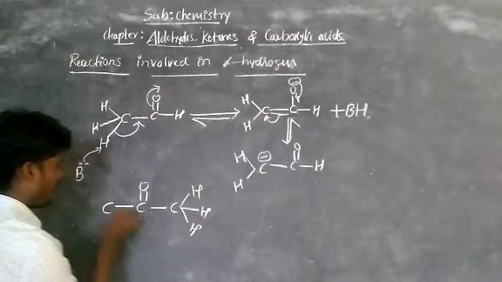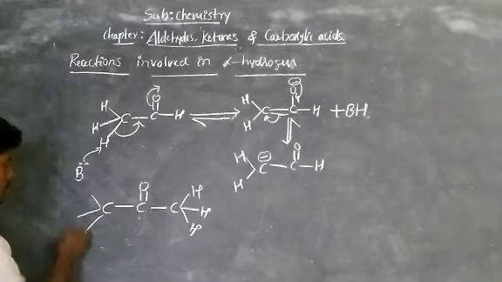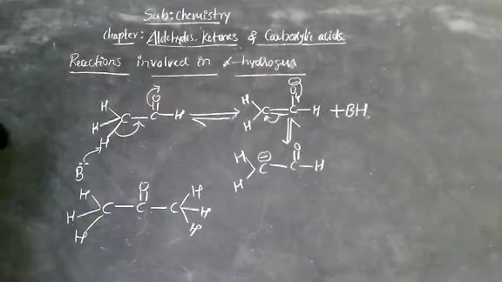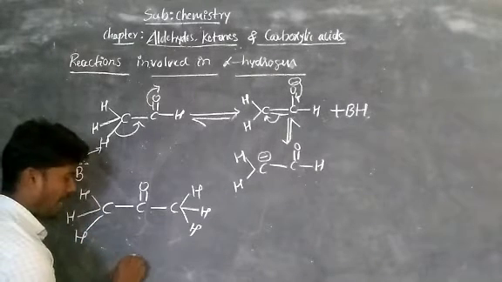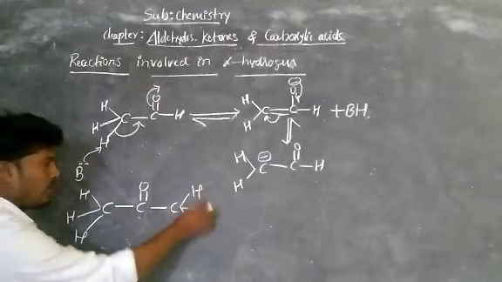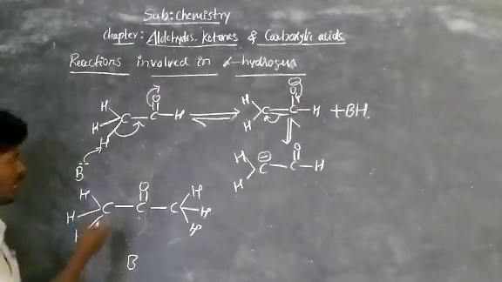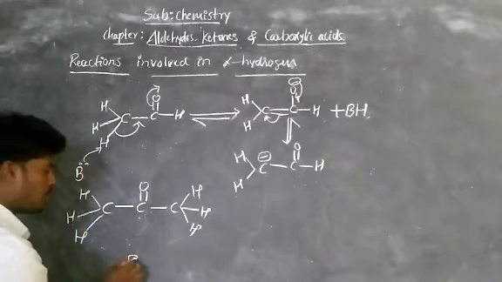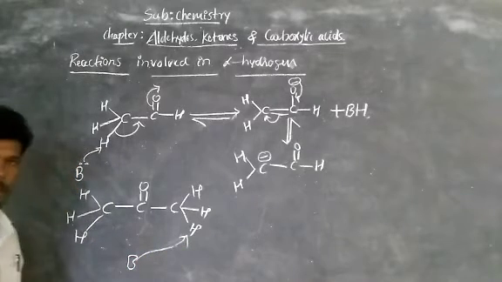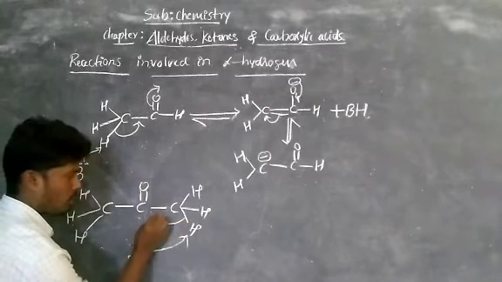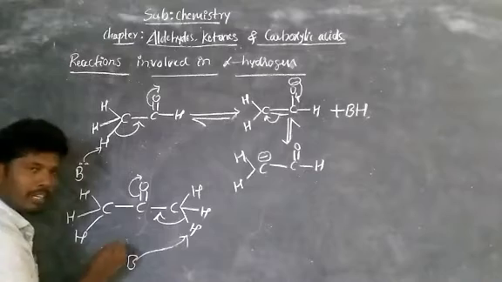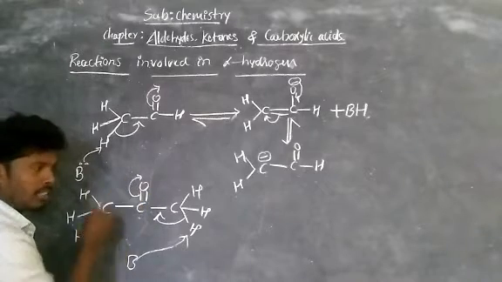So this is acetone, that is a ketone. Here there are 6 hydrogens, right? Now when we add a base, it will abstract any one of the hydrogens among these 6, here also among these 3. Now let us assume it will abstract this hydrogen. Now this bonded electron moves toward this side and the bonded electrons between carbon and oxygen move onto oxygen.